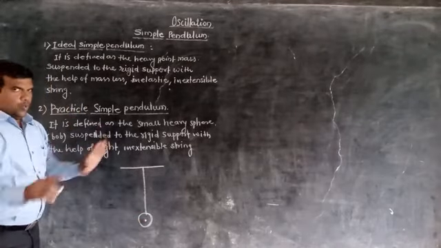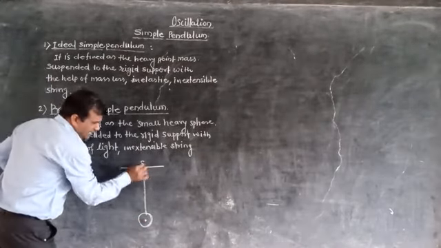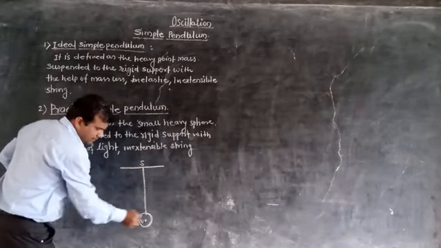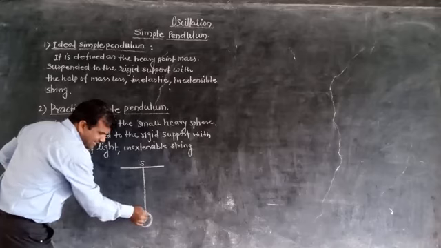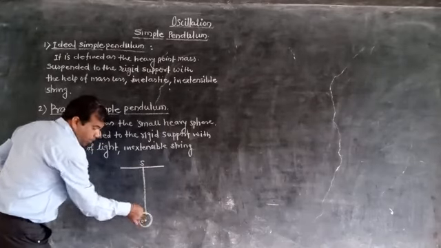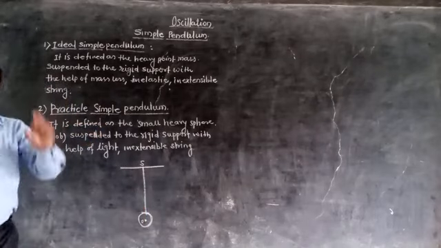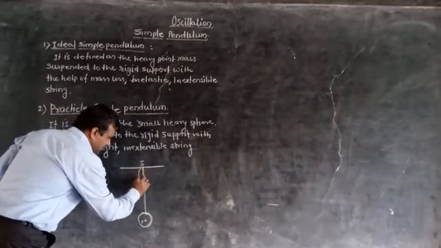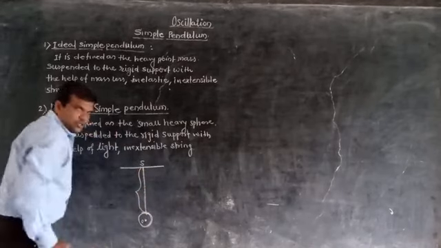Now here S is the point of suspension, and this O is the center of gravity. The distance from the point of suspension to the surface of the bob is called the length of the string.